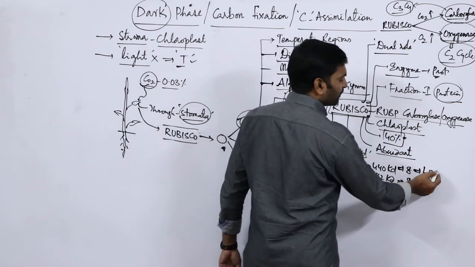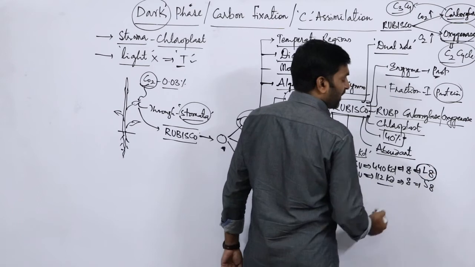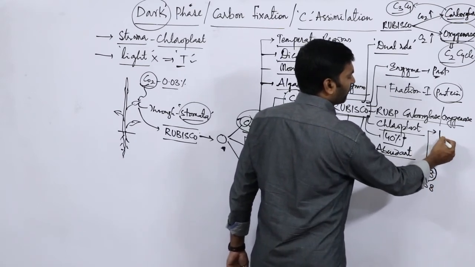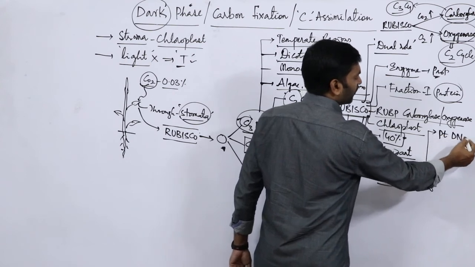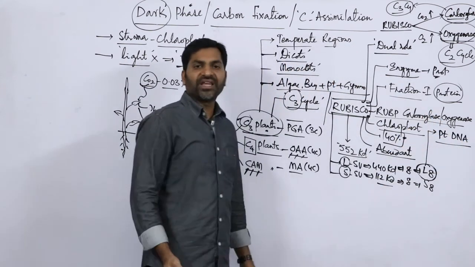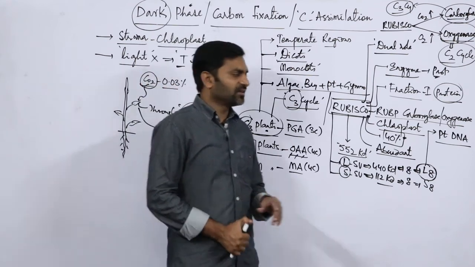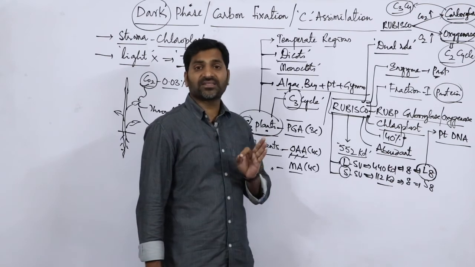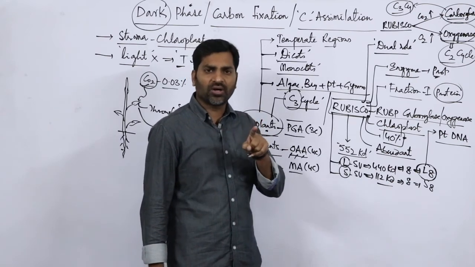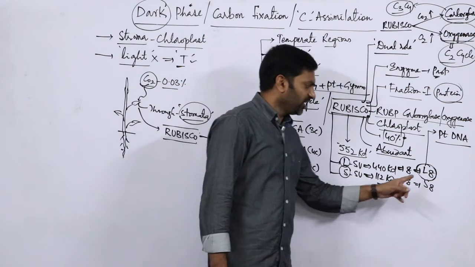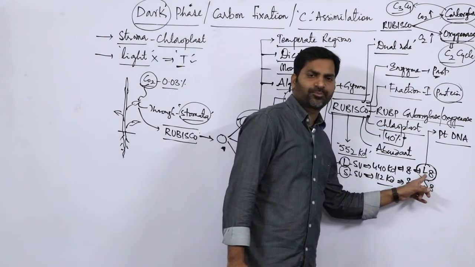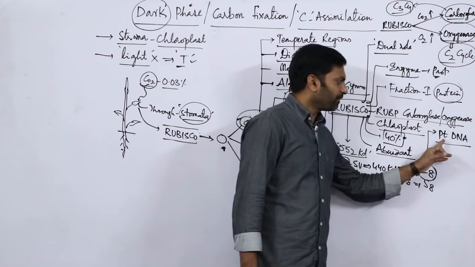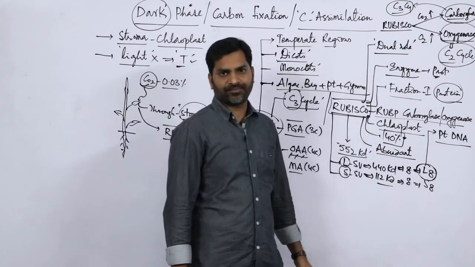So larger subunits are synthesized by the coding of ptDNA. Remember, ptDNA is nothing but plasmid DNA. So plasmid DNA genes encode the protein synthesis. These larger subunit proteins are synthesized by the information from plasmid DNA.